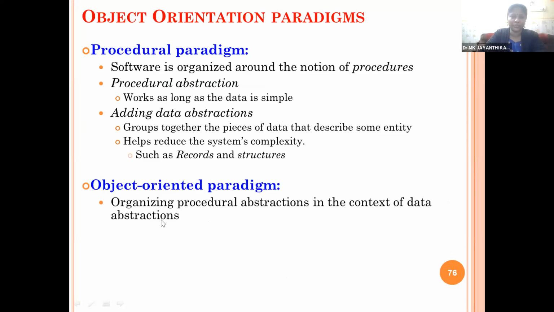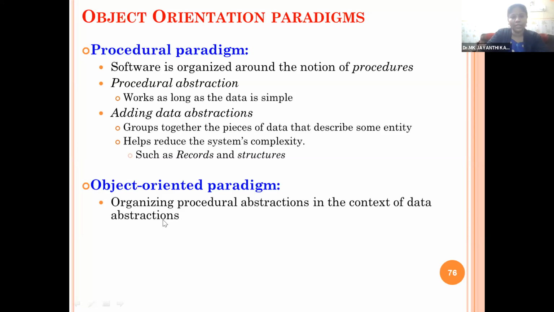Adding data abstraction groups together the pieces of data that describe some entity, which helps reduce the system's complexity, such as records and structures. Whenever we define the functions within the class, the members of the class will be used in the procedures, and the functions should be very simple. The accessibility, like private, public, protected, is specified within the classes itself, so that the complexity can be reduced.